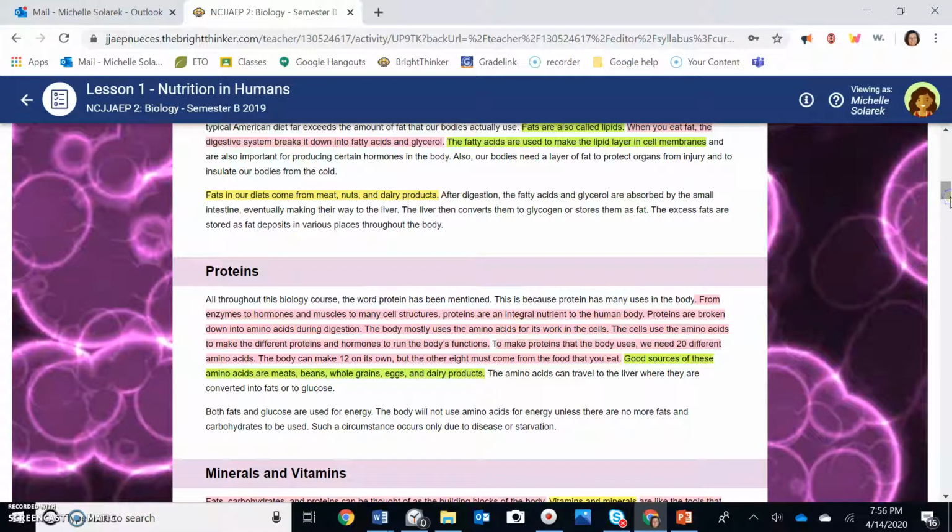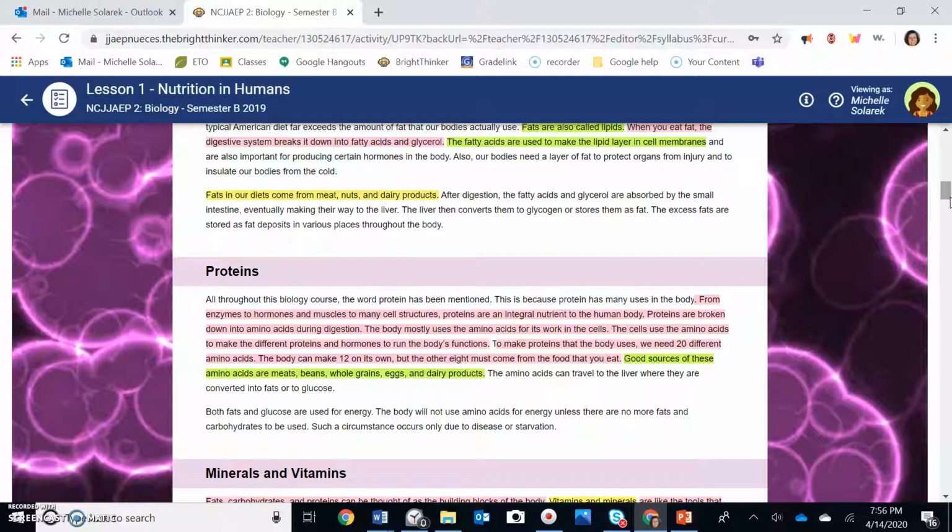Okay, proteins form enzymes. From enzymes to hormones and muscles to many cell structures, proteins are such an important nutrient for our body. Proteins are broken down into amino acids during digestion. The body mostly uses amino acids for its work in cells. The cells use the amino acids to make up the different proteins and hormones of the body function. So you know how they talk about hormones going wacky when you're a teenager? Well, that all ties into your proteins and your nutrients for life. So maybe because you have different needs as an adult, your nutrients have to affect your body in a different way, changes your proteins, changes your hormones. Anyway, just something to think about.